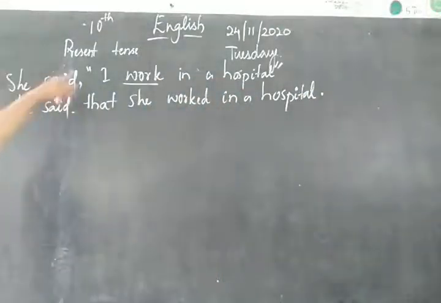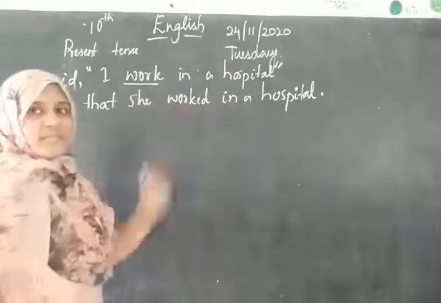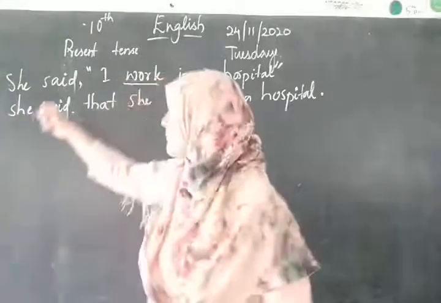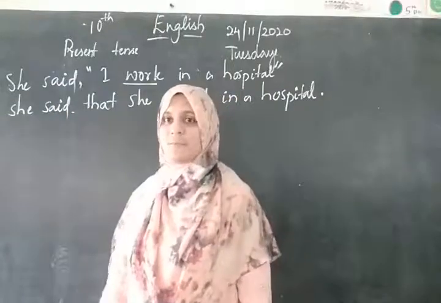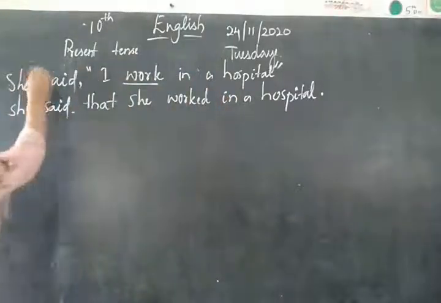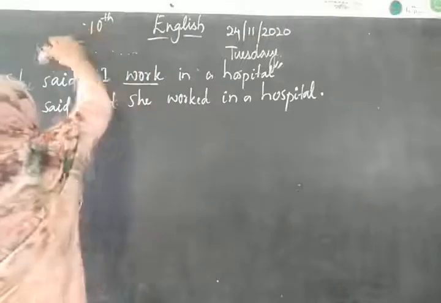See, I have removed the double inverted commas, and also I have changed the tense of this sentence because the reported verb is given in past form. This is simple, like you are converting simple present to simple past.